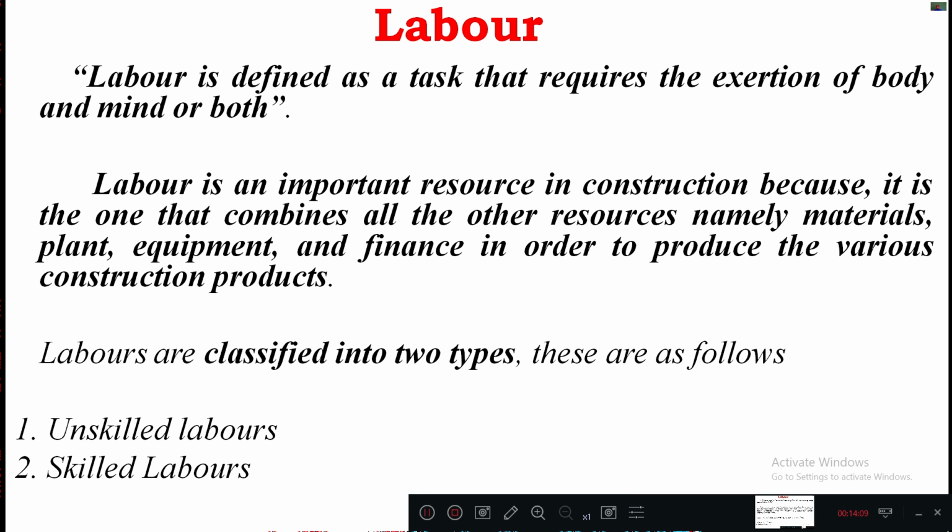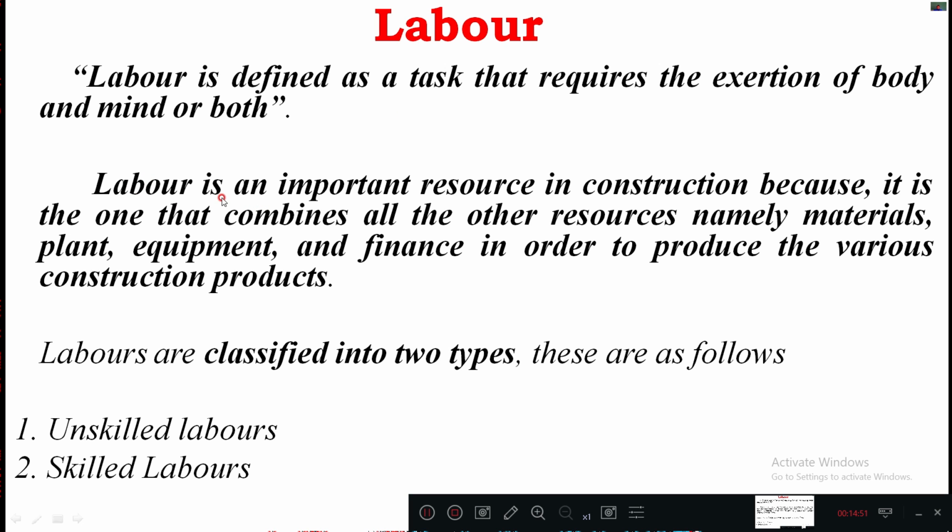And here, obviously, the definition of labor is defined as a task that requires the exertion of body and mind, or you can say both. So here you are going to carry out the work with both the body as well as the mind. Body stands for energy, so that you can use that energy in the execution of the work, as well as mind, which depends upon the technique as well as the knowledge of that labor. So we can use both of these, body as well as mind, and that we can form as labor.